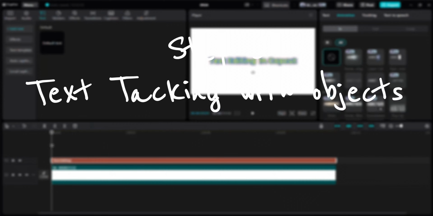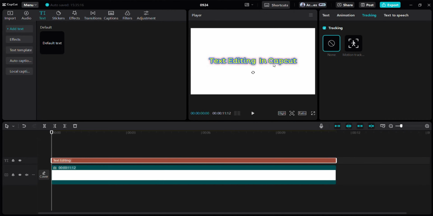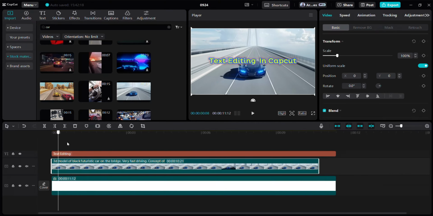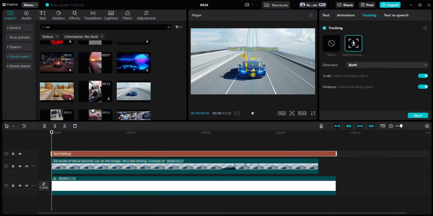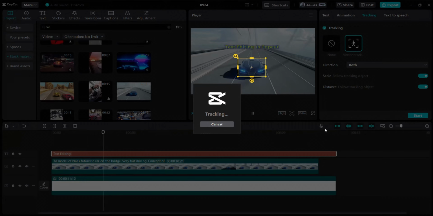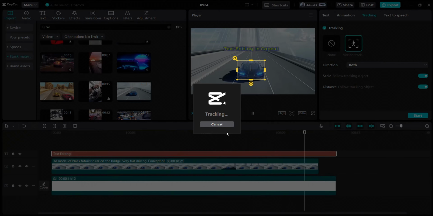Step 4. Text tracking with objects. Let's try something cool. Text tracking. Download a car video from CapCut's stock library. Use the tracking tool, select the car, and hit start. Boom. CapCut will perfectly track the car while keeping your text in place.